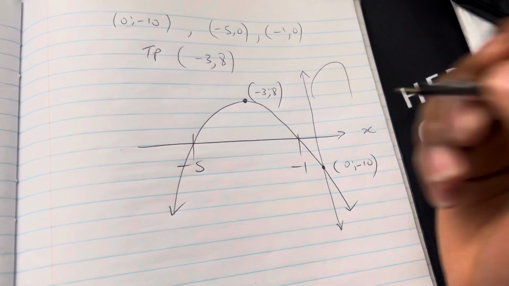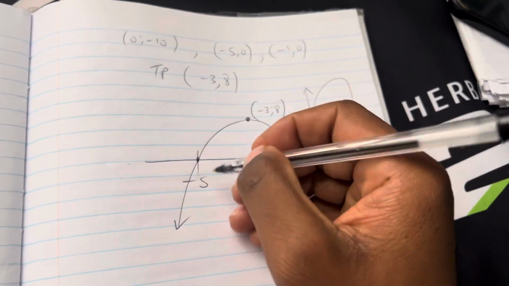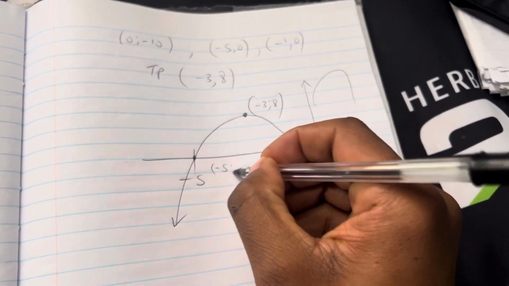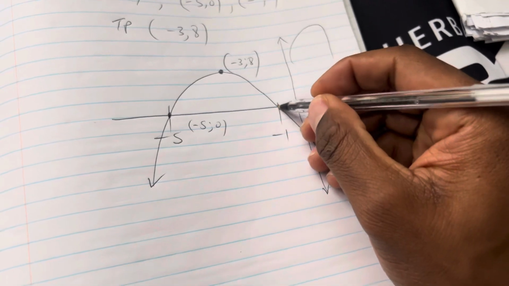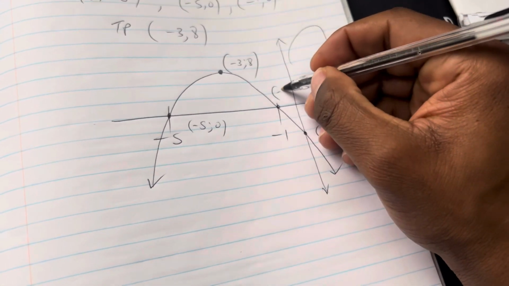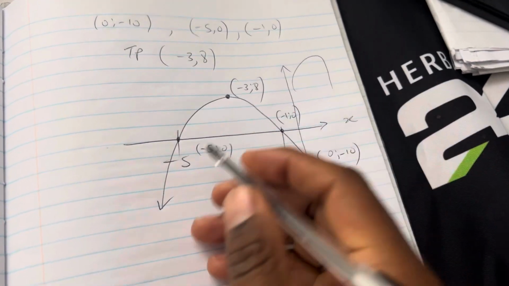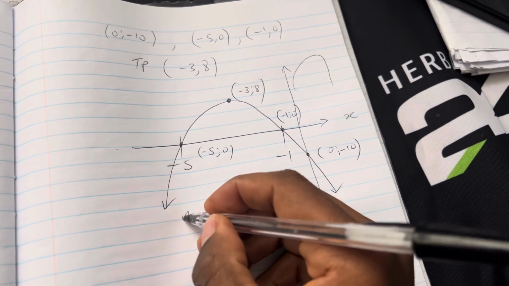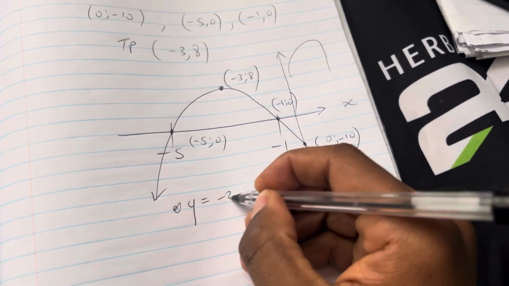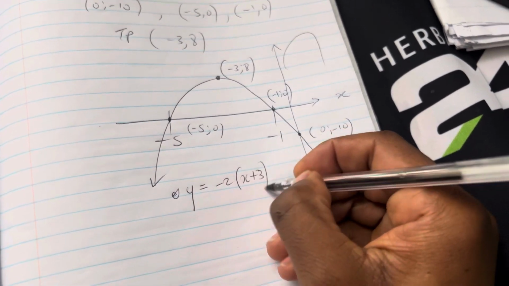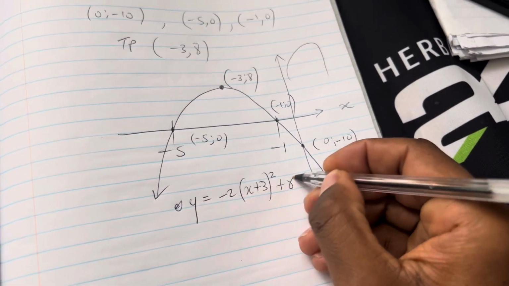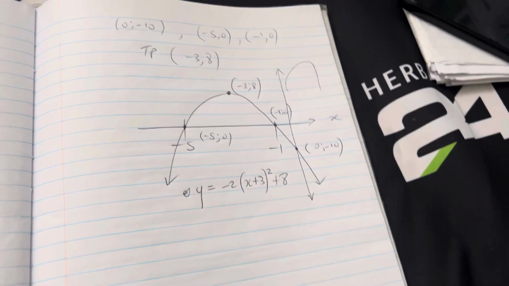Beautiful, isn't it? So just make it a habit to write everything in coordinate form, highly recommended. Okay, so all good. Then you can label your function: y is equal to minus 2 times (x plus 3) squared plus 8. We're good to go. Done.